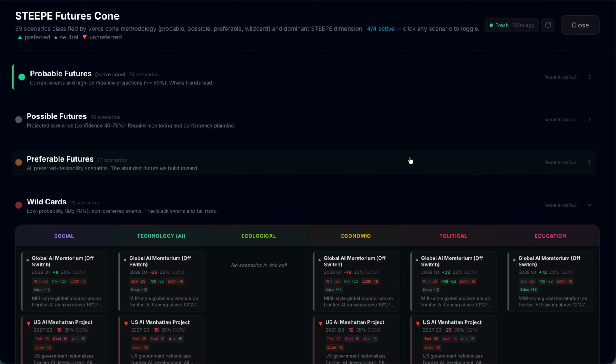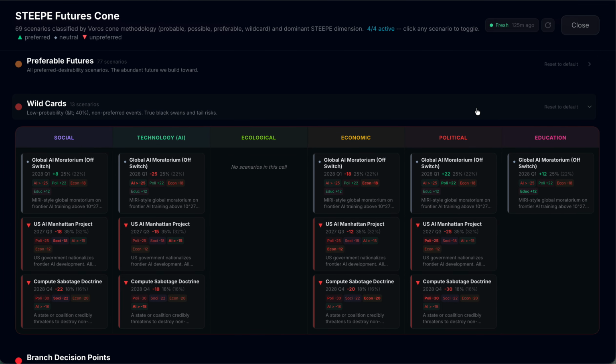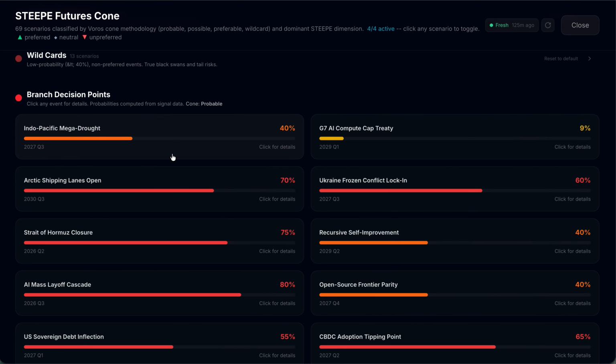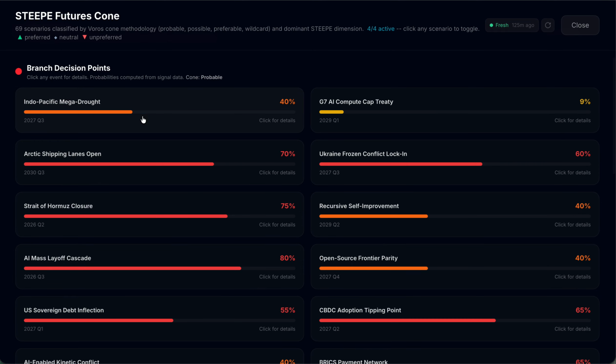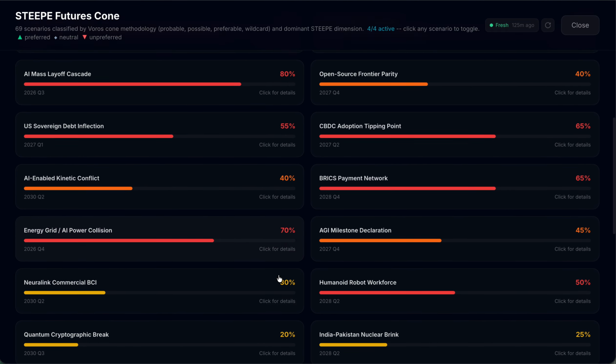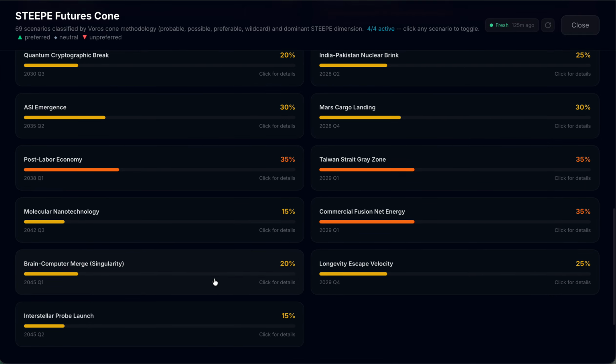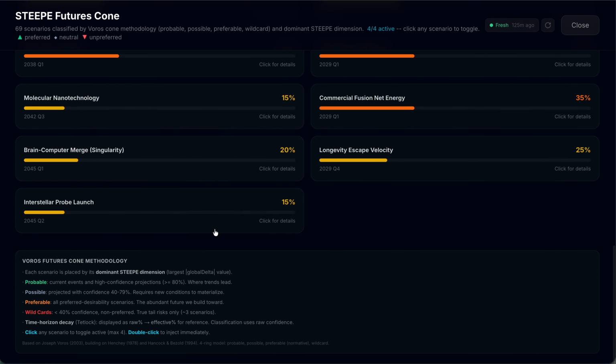Okay, close that up. Wildcards, these are the black swan events of things that could happen. And then these are the branch decision points. So things like Ukraine conflicts, sovereign debt, energy crisis, Taiwan Strait. So there's a lot of different aspects of things here.